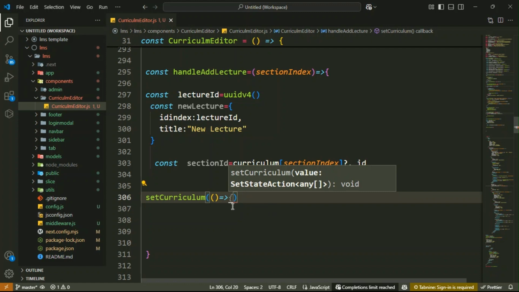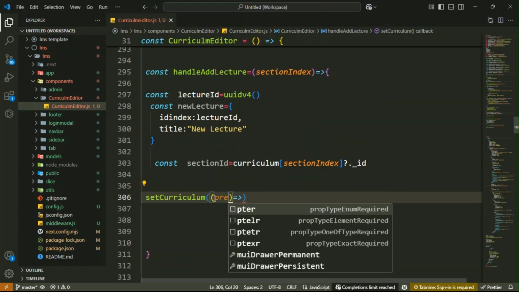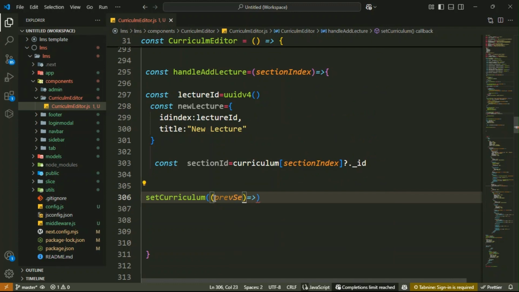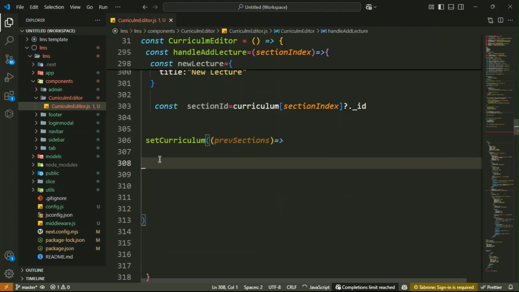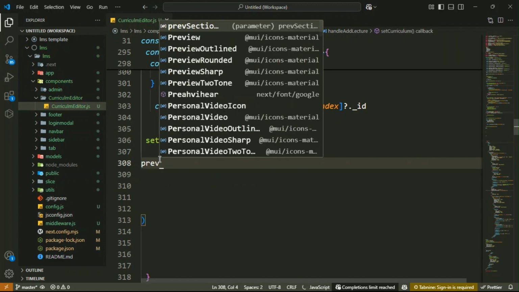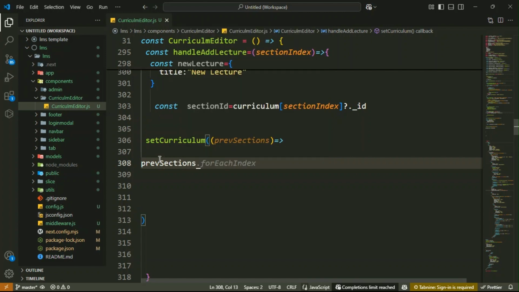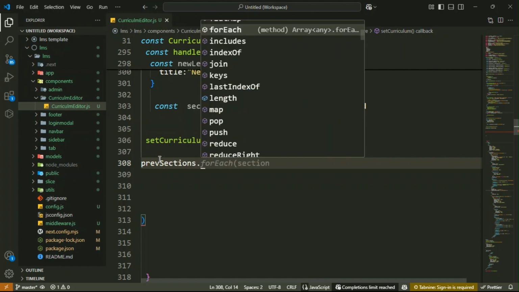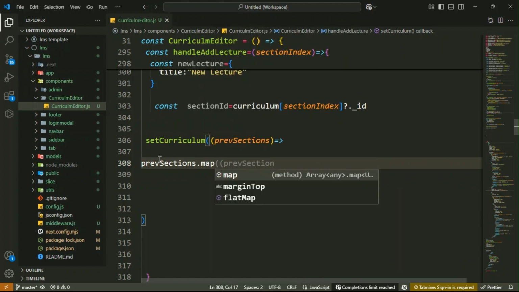Here, guys, you have the previous sections. Okay, here you have to write the previous section. Then inside it here, that is the previousSections dot map function.